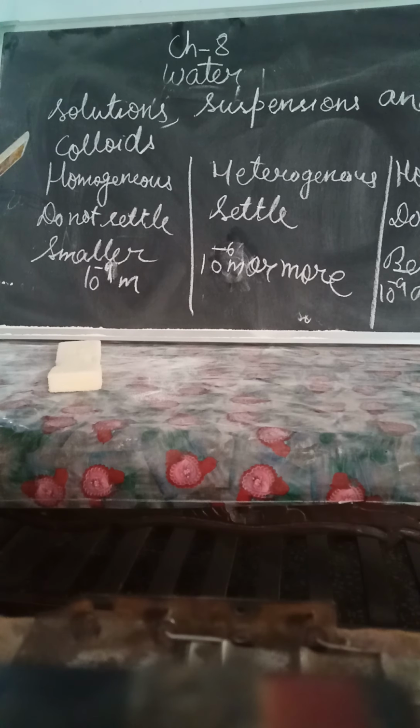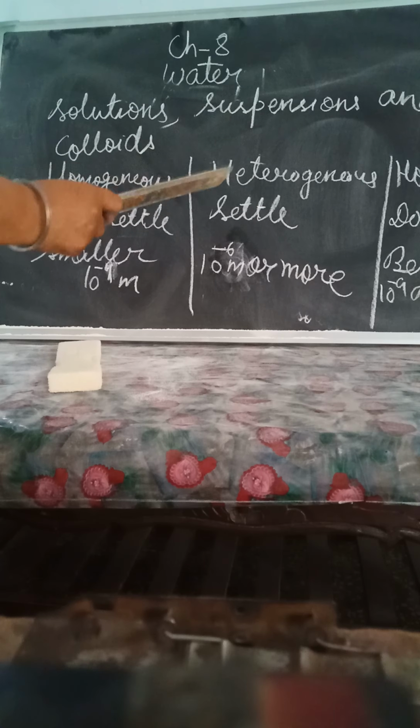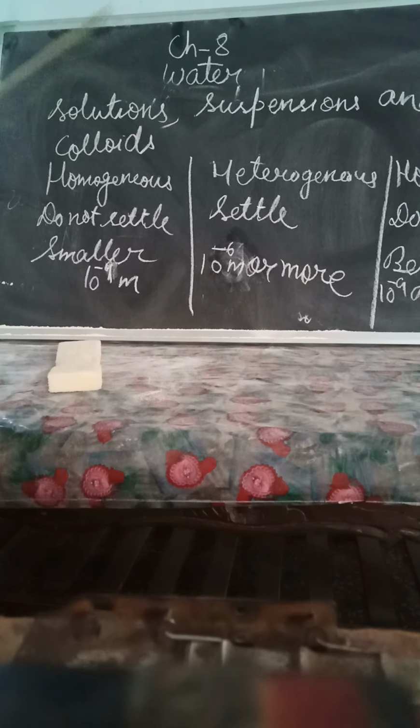Next is the suspension. Suspension is a heterogeneous mixture. Heterogeneous means solutes are not properly dissolved. While we are stirring, at that time there is equal distribution. But when we leave the stirring, at that time the solute will be settled at the surface. Solute will be settled at the surface. So that is why it's a heterogeneous mixture.